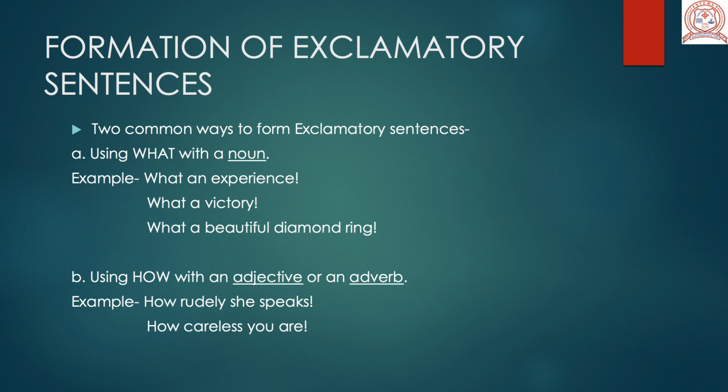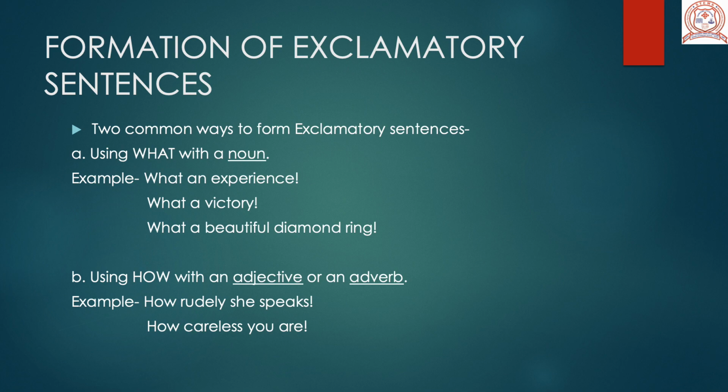So this is how you are supposed to form exclamatory sentences. So if I say it was a great experience, then we can change it into an exclamatory sentence by adding what at the beginning and then adding the noun at the end.